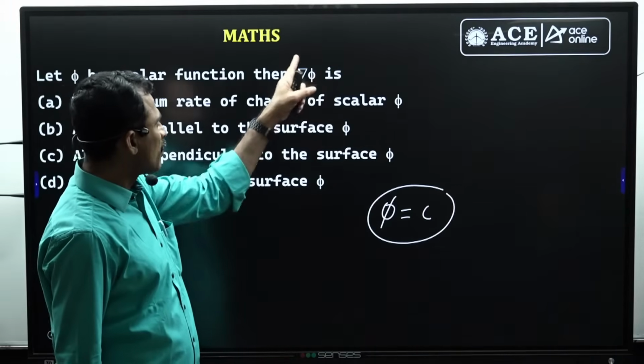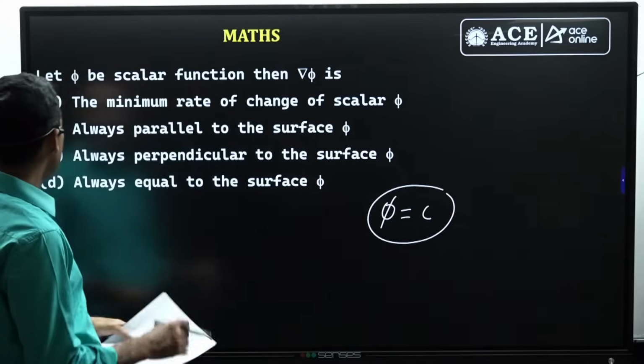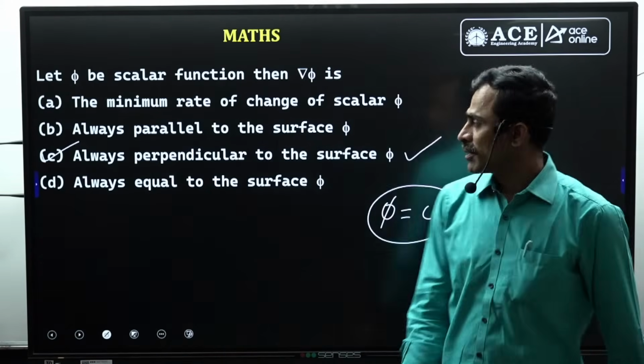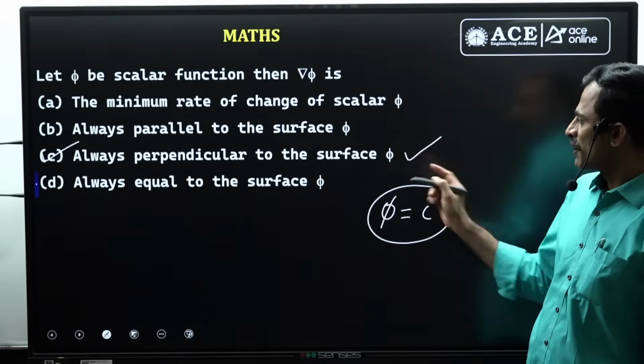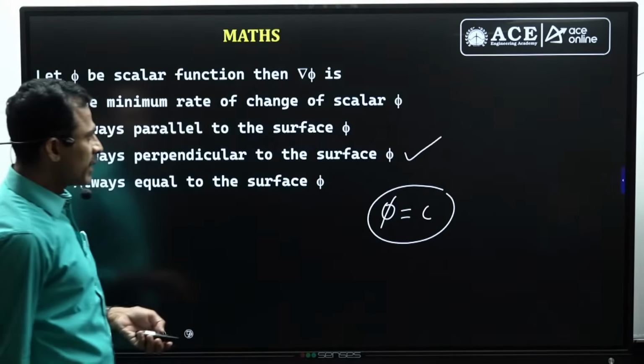So del phi is a vector. This is the vector perpendicular to this surface. That is why this is the correct answer. Del phi is always perpendicular to the surface of the given function. Now this is about the second problem.